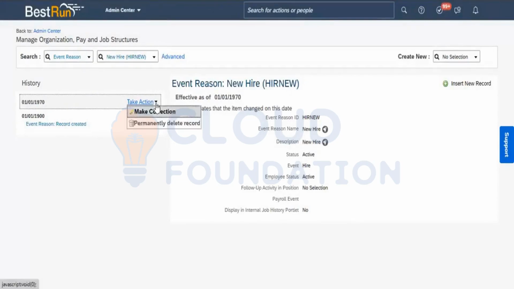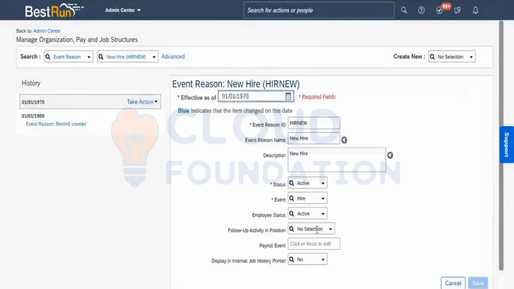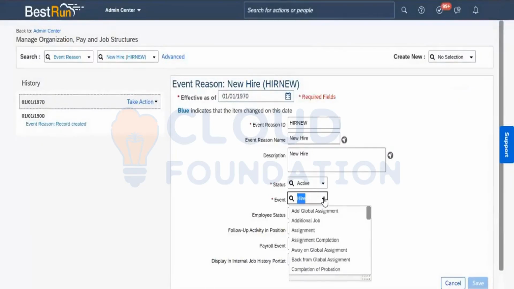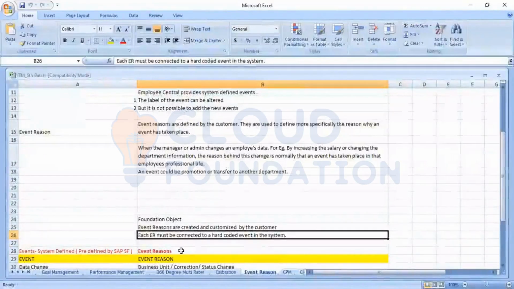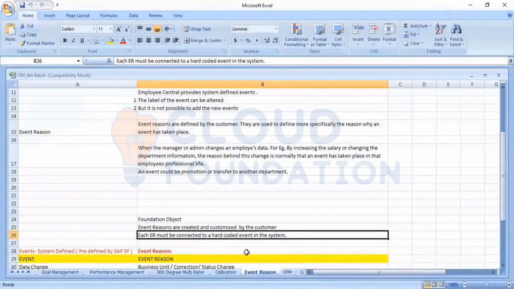When I click on Make Correction, we can see the event. You can see the list of events. These events are the standard events. Whenever we create an event reason, it has to be mapped to a particular event. That is what it is specifying here: an event reason must be connected to a hardcoded event in the system.